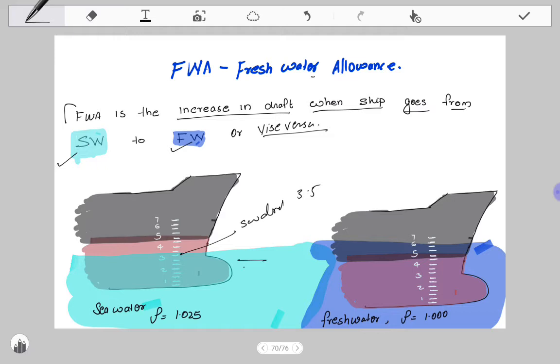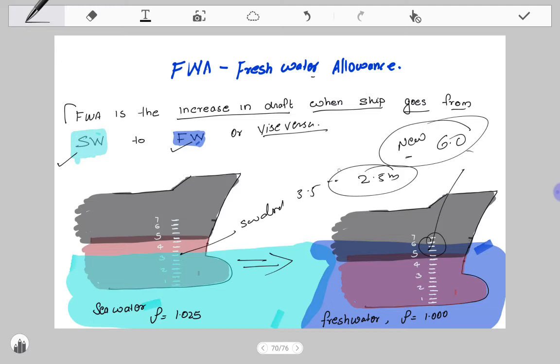The ship is sailing and it reaches the fresh water. So at fresh water, what will happen? The draft of the ship will increase, and the new draft, let's say for purpose only, is 6 meters. The difference between these two drafts is 2.5 meters.